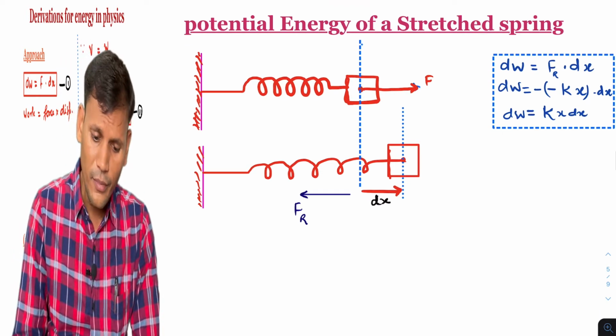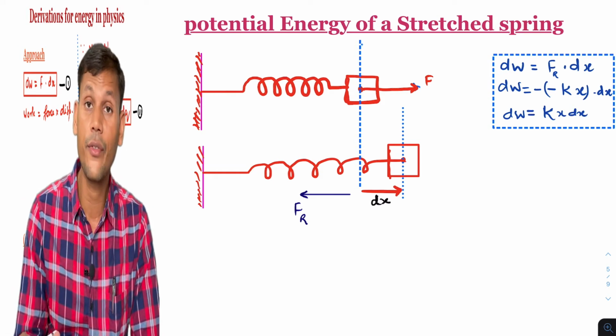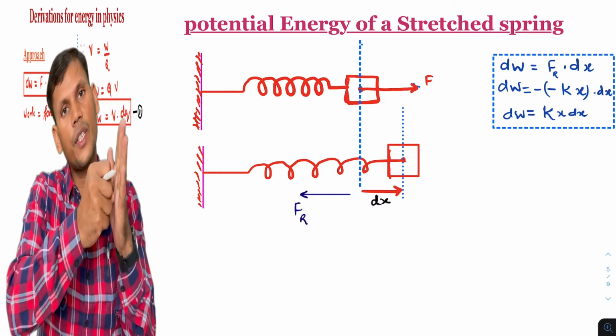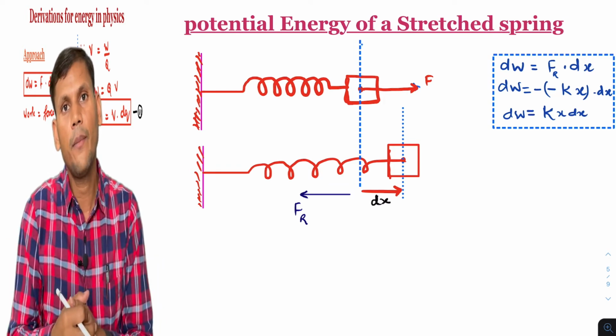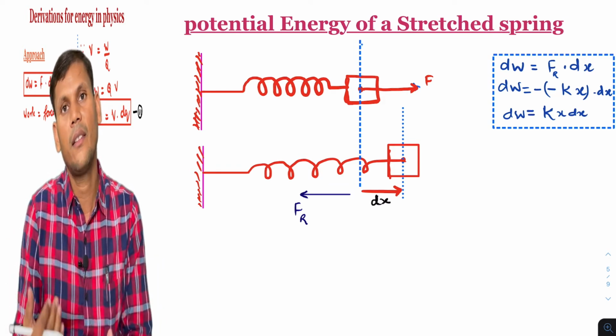So the potential energy of a stretched string: if we stretch any string, then it will have a certain energy.